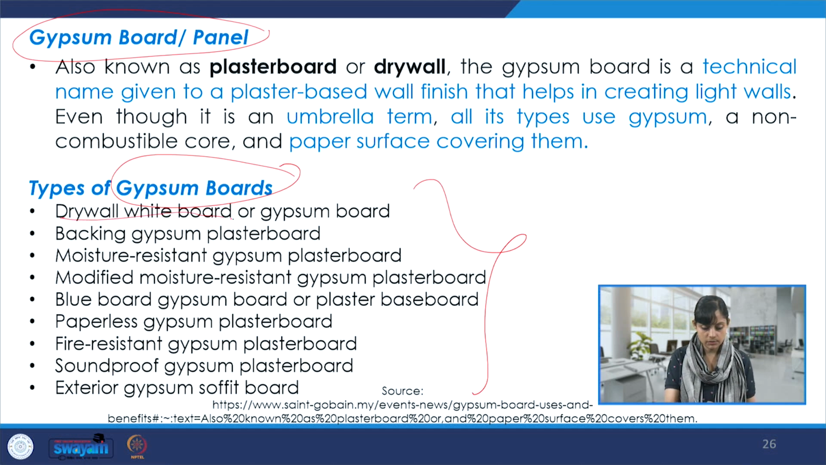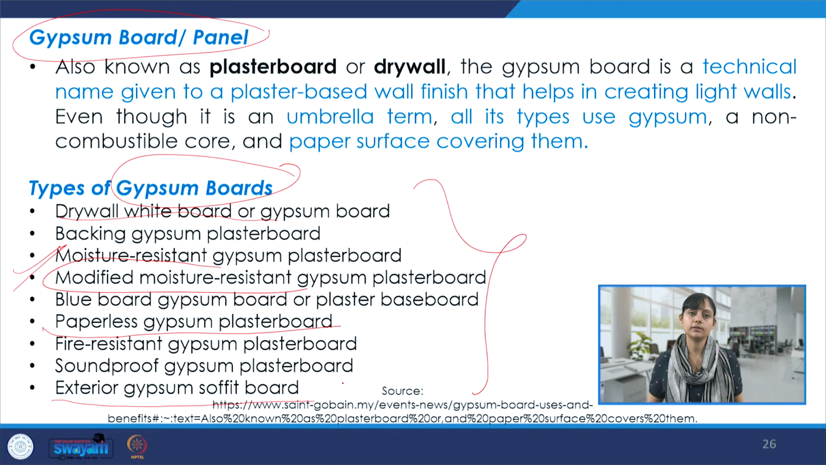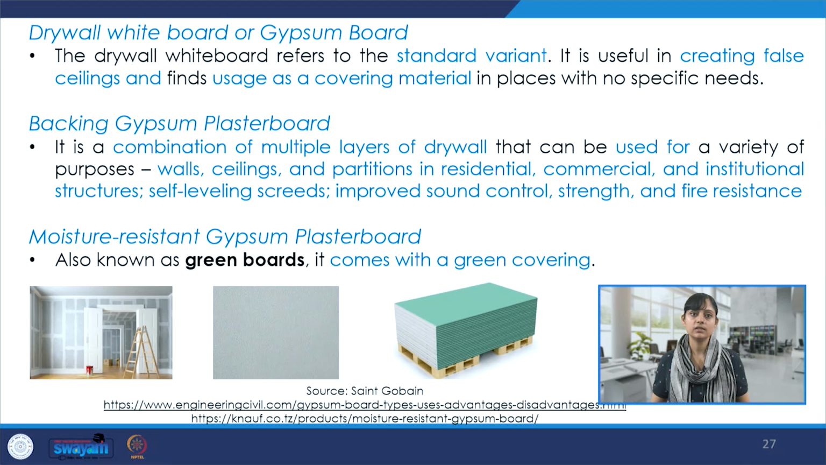So there is drywall, white board or gypsum board. There is a backing gypsum plaster board. There is a moisture resistant gypsum plaster board, which is a very specific kind of gypsum board or panel. There is also a modified moisture resistant gypsum plaster board, which is available. Then the blue board gypsum board, which is also called the plaster base board. There is a paperless gypsum plasterboard available in the market, a fire resistant one, a soundproof one, also the exterior gypsum soffit board.